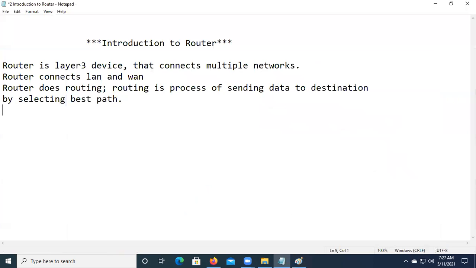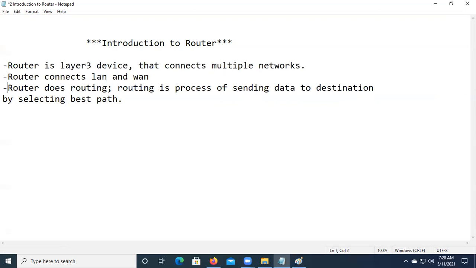So routing is a process of sending the data to the destination by selecting the best path. Yes, best path. Now the main thing I am speaking about: we can say a router does provide security.